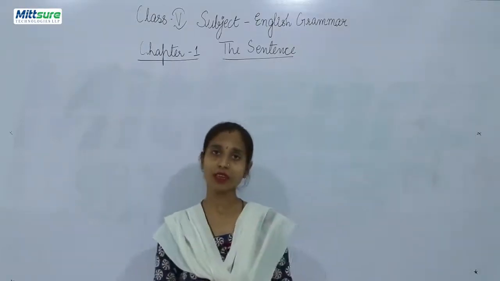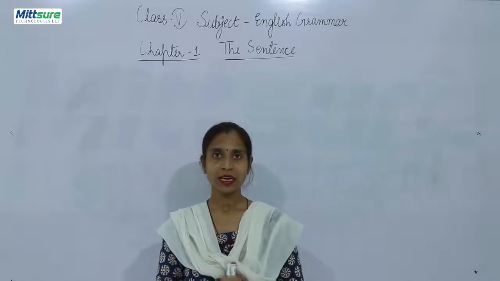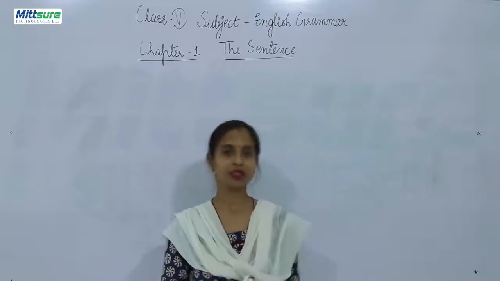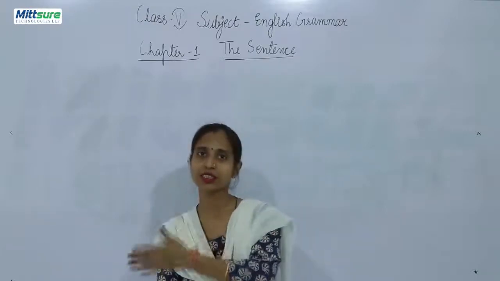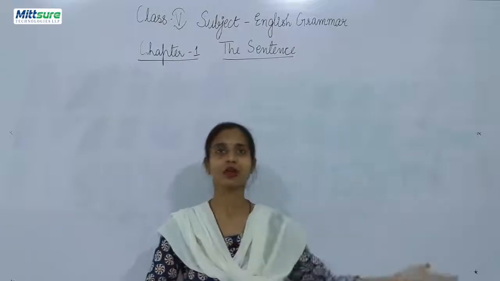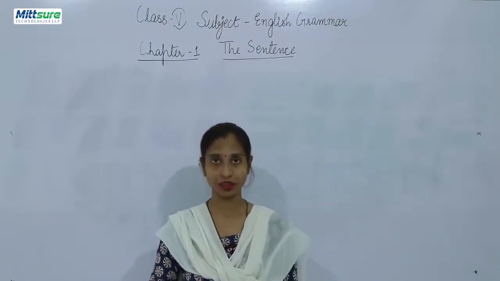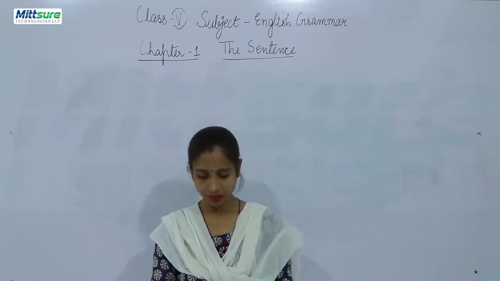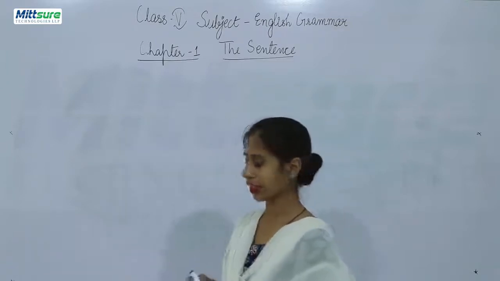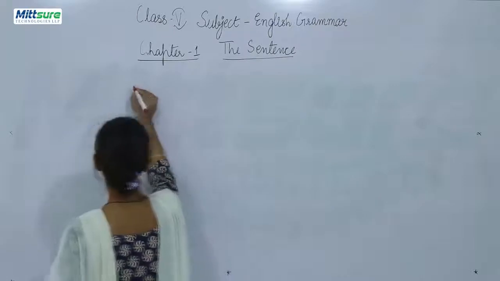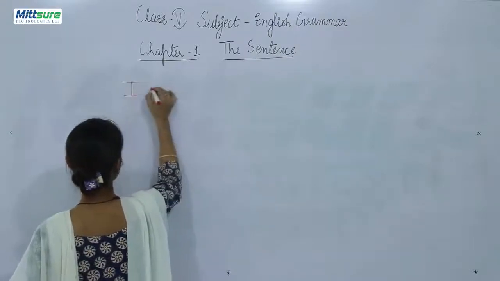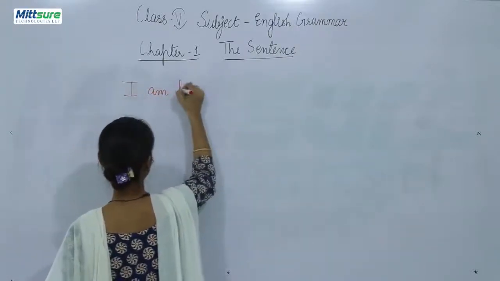Now before moving to exercise A, I also want to mention how you should change a positive sentence into a negative sentence. That is also a very important thing, right? For example, if you say, I am happy.